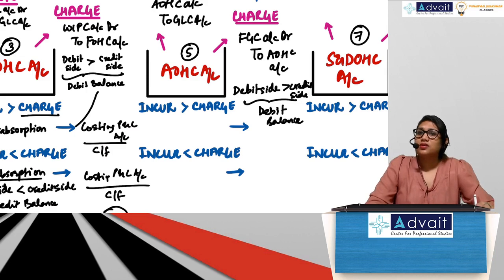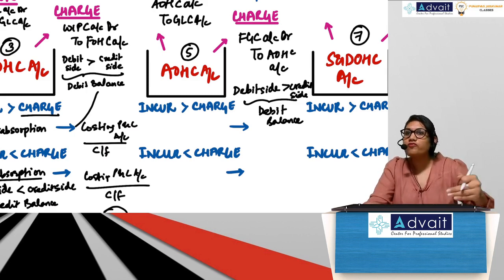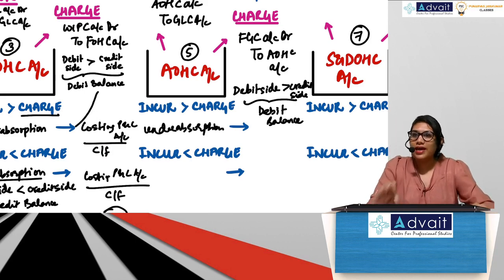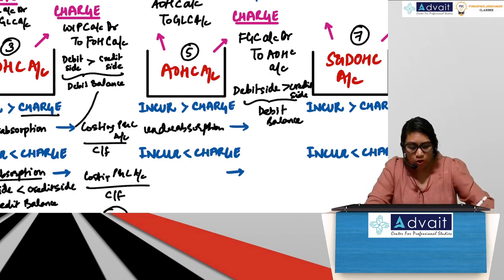Debit balance. Debit side means incurrence is more than charge. Charge is credit side, which means I have incurred more than what I have charged, which means under absorption. So in other words, under absorption is debit balance. Same thing, whatever we did for FOH, no change. What will you do with this?